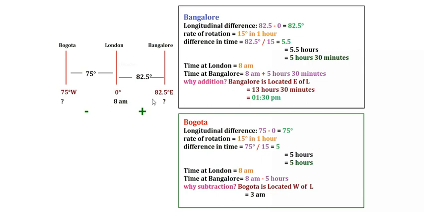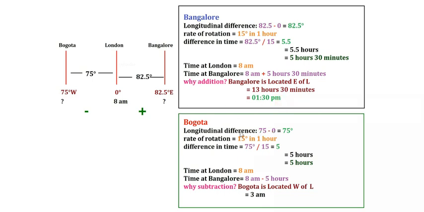So time at London is 8 a.m. So 8 a.m. plus 5 hours 30 minutes, that is 8 plus 5, 13 hours 30 minutes. 13 hours 30 minutes is the time of Bangalore. That means 1:30 p.m. Okay. So this way we can find out the time of any place if you know the longitude of that place. See the next example also, Bogota, same thing.